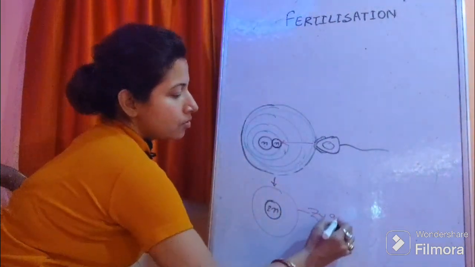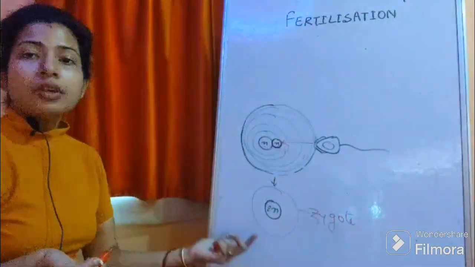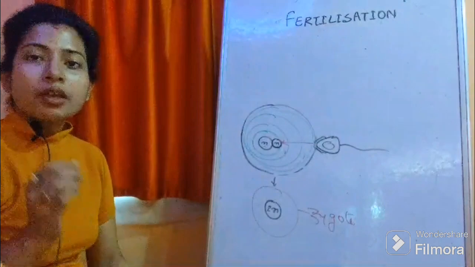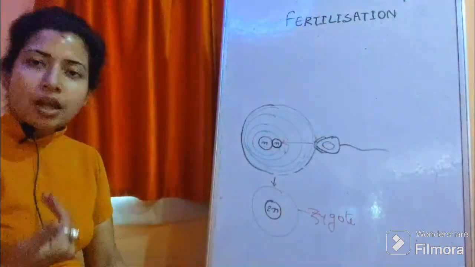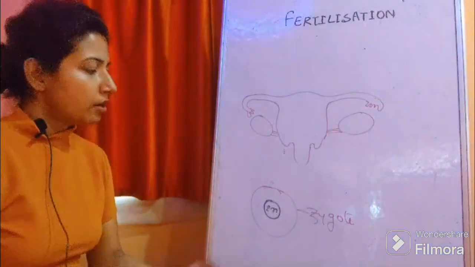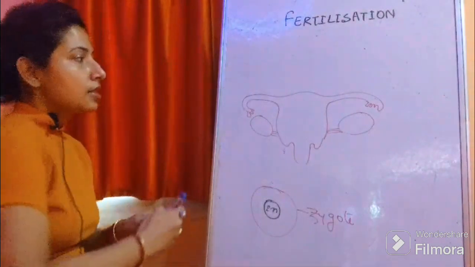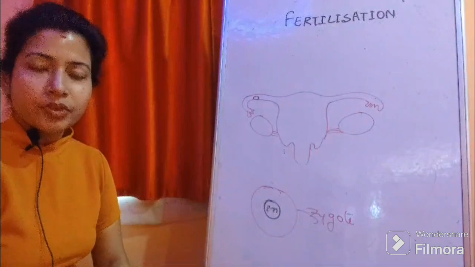This cell is known as zygote, and here it is the initiation of the next generation. Zygote is the connecting link between previous generation and the upcoming generation. The next question can arise in your mind that where does this zygote is formed? This zygote is formed inside this fallopian tube. Suppose here zygote is formed.